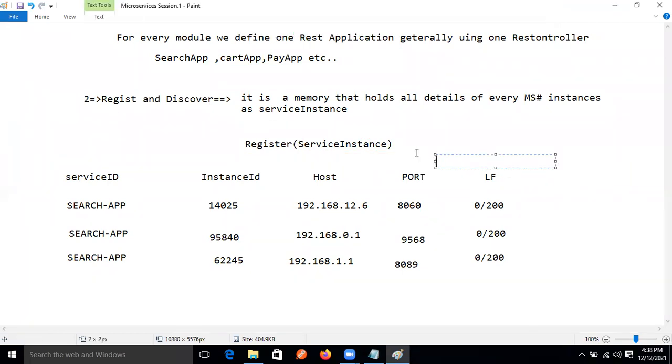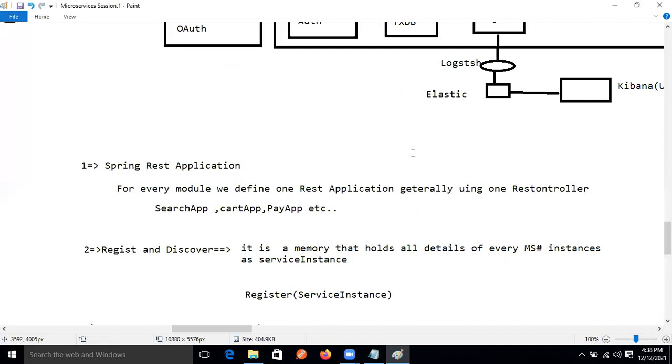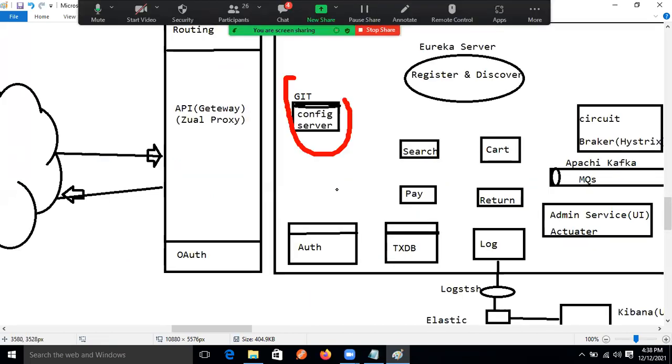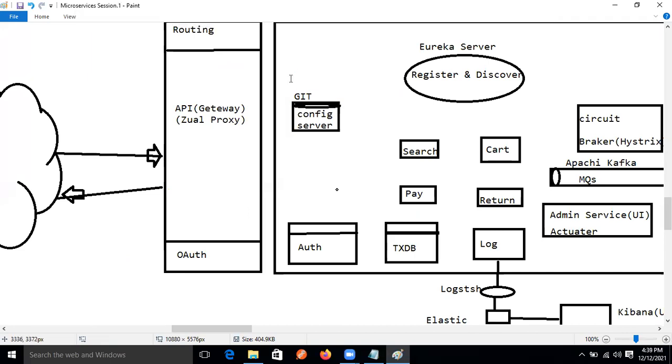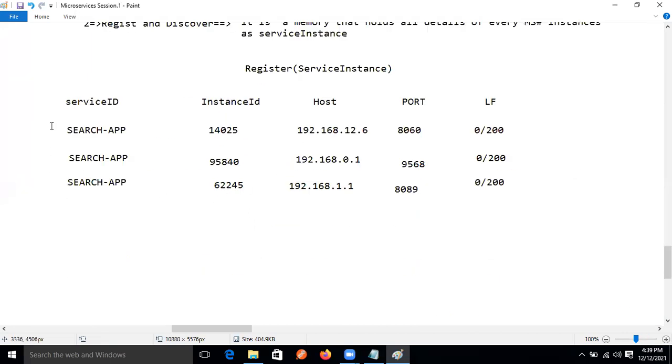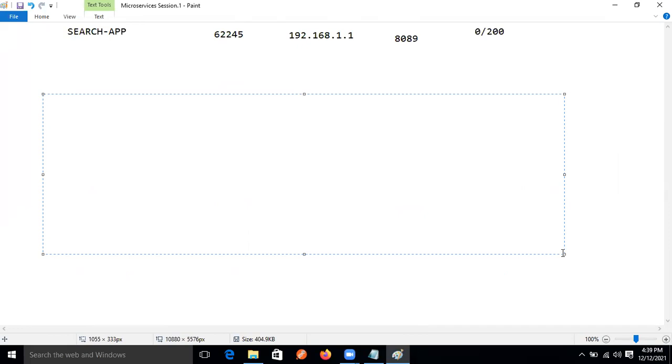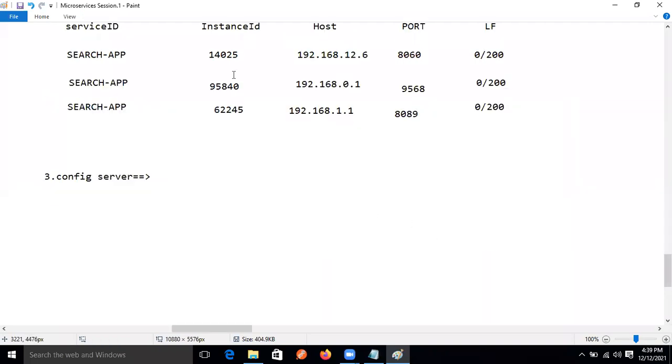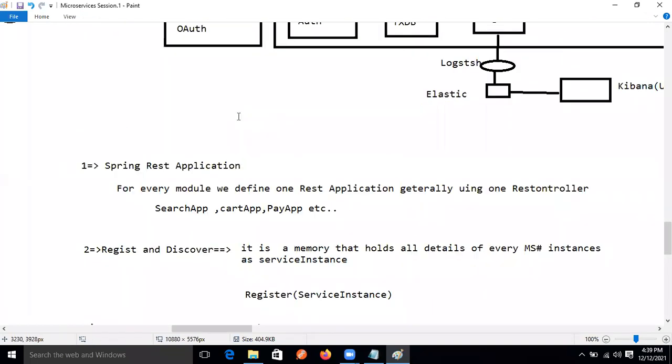Okay, now let's understand another one, the config server. This is the third, right? Config server is the third. It is a common place for all keys and values. We are storing the information in a property file as key and value only, right?